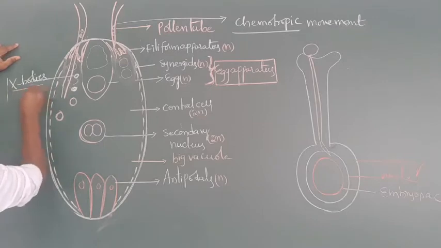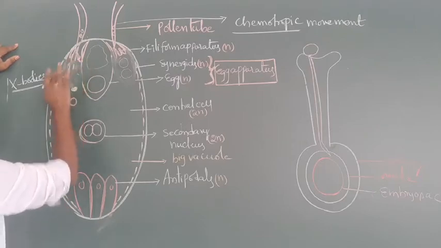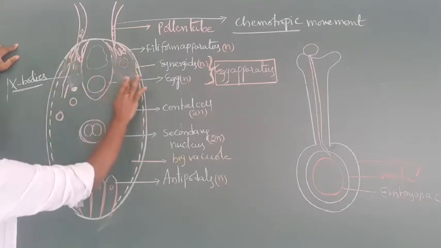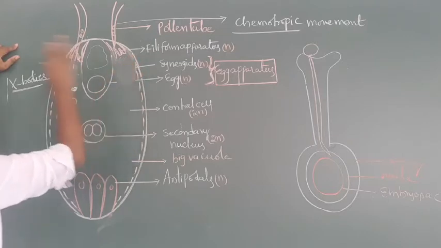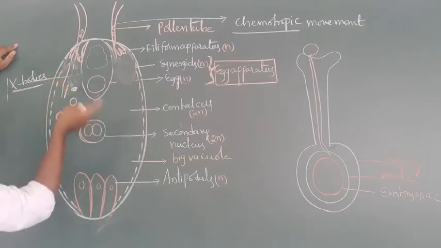These X bodies are mainly helpful for degenerating the tube nucleus as well as the synergid nucleus. In this way, the tube nucleus and synergid nucleus disappear inside of the embryo sac.